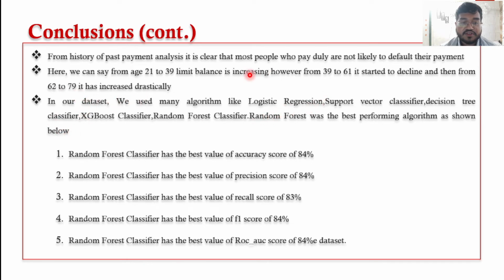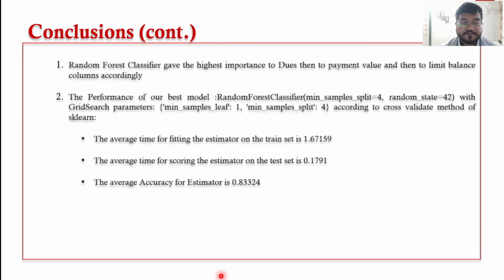From the data set, we use multiple algorithms such as logistic regression, support vector classifier, decision tree, XGBoost, random forest. Random forest is the best performing algorithm as shown below. It had a best accuracy of 84%, best precision score of 84%, best recall score of 83%, best F1 score of 84%, and best ROC score of 84%. Random forest classifier gives highest importance to dues, then payment value, and then to limit balance column accordingly.